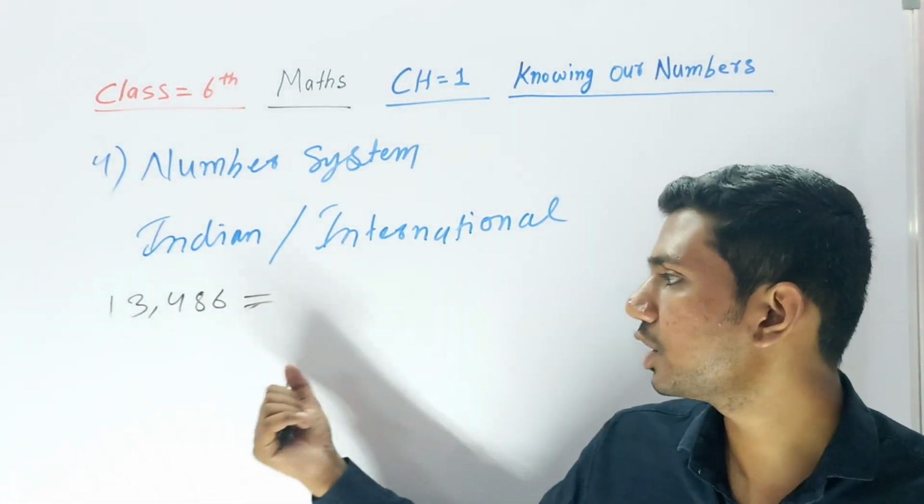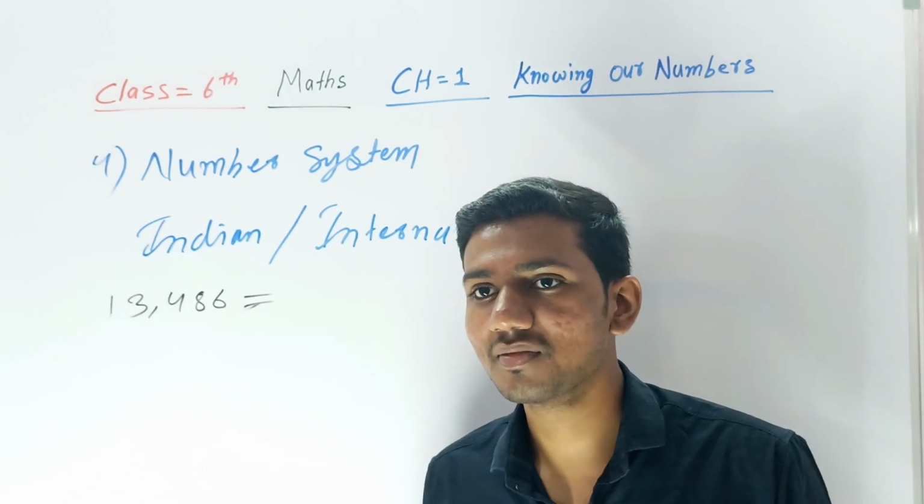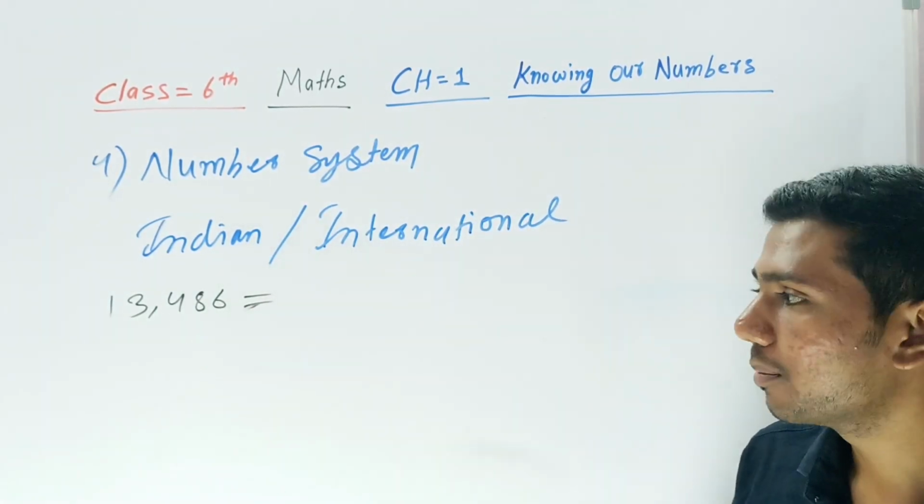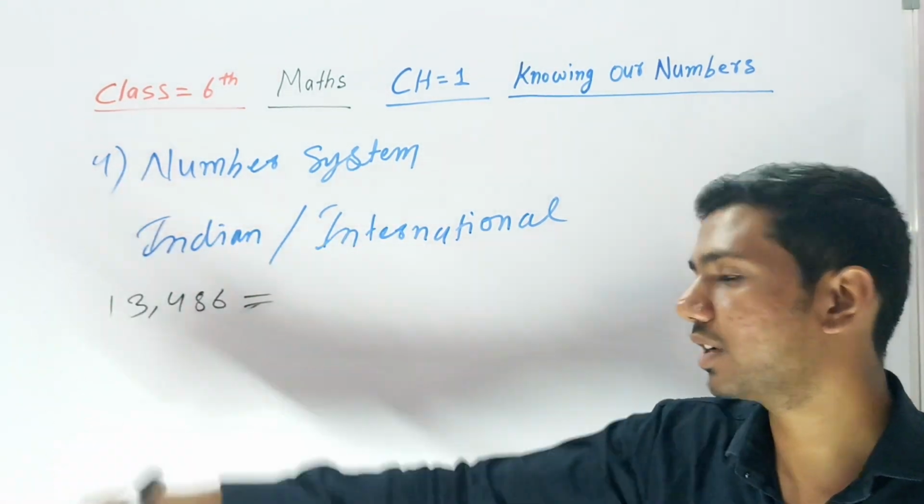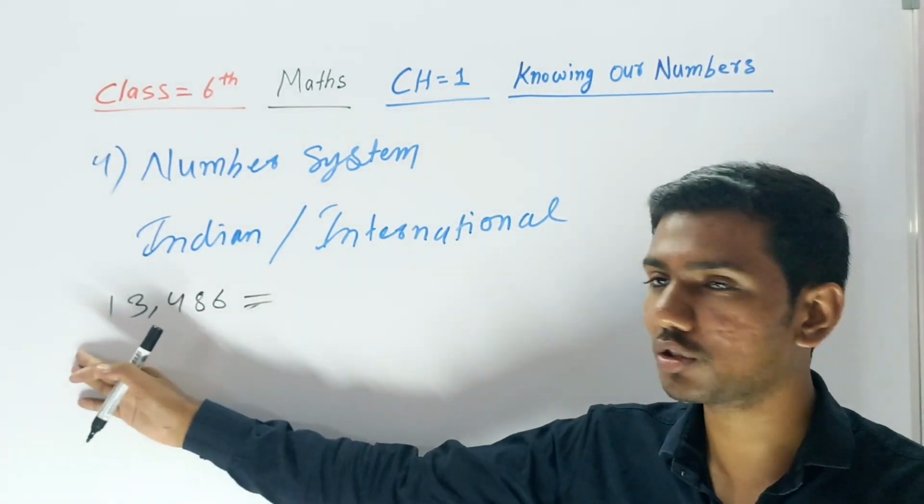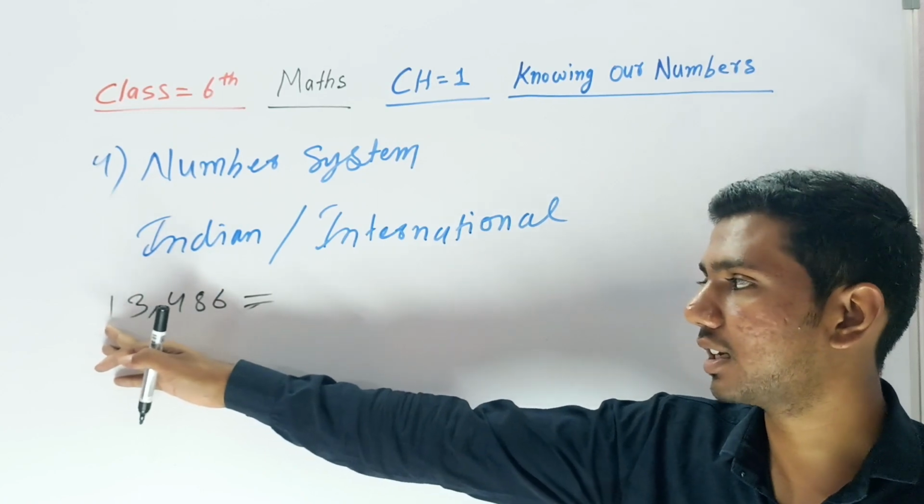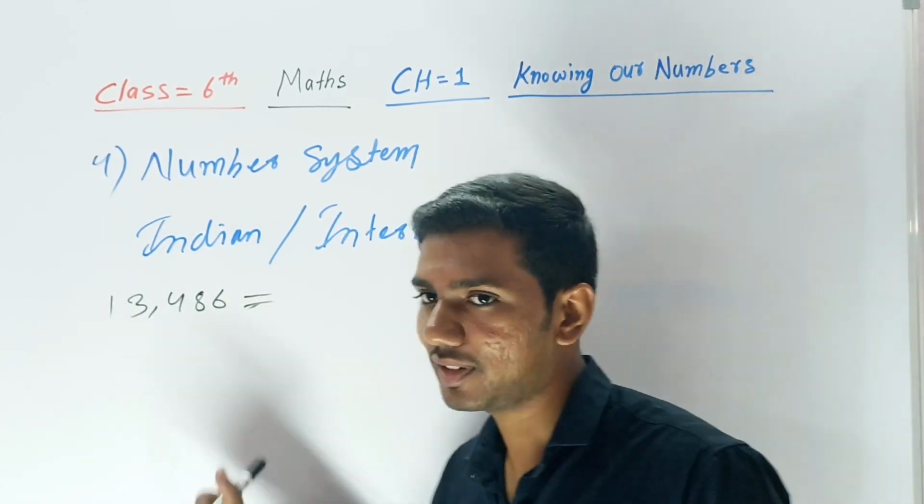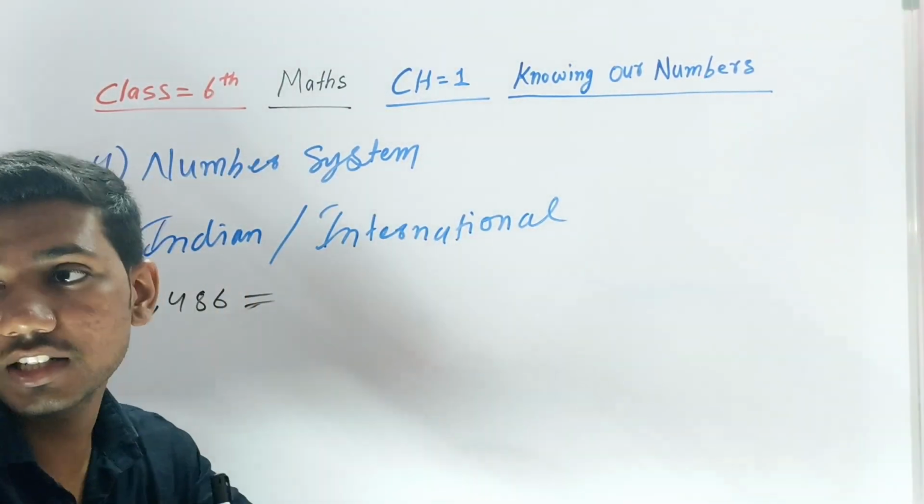So is this the Indian number system or the international number system? Indian number system. How will it be in the Indian number system? I will write it in the international number system, because after the digit we can understand. Write 13,000. You write it in the Indian number system. Okay, so you will write in the Indian number system. How will you write it?